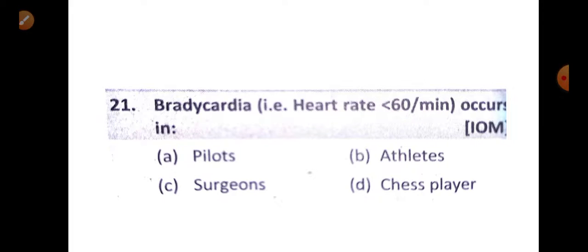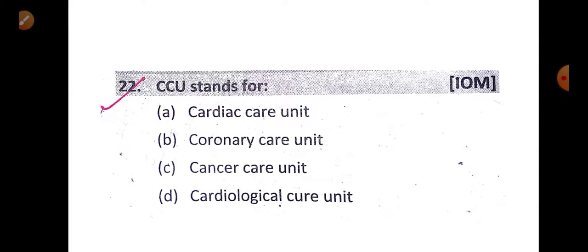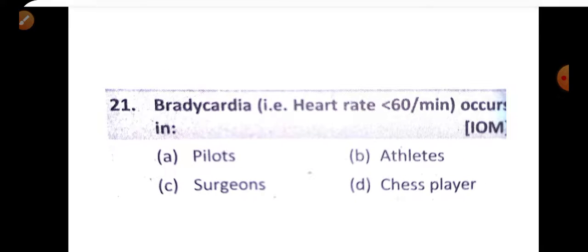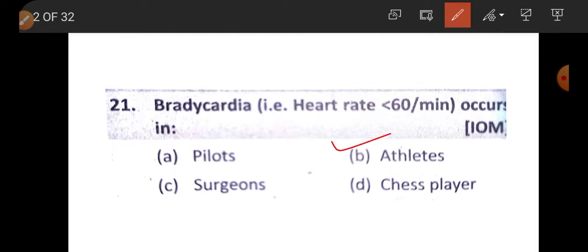First is question number 21. Bradycardia, that is heart rate less than 60 per minute, occurs in. Bradycardia means decrease in heart rate. It occurs in athletes. Option A, pilots. Option B, athletes. Option C, surgeon. Option D, chess player. So the answer is athletes.